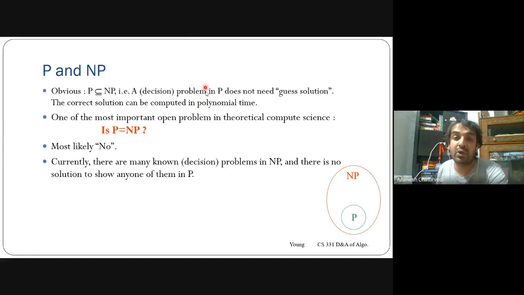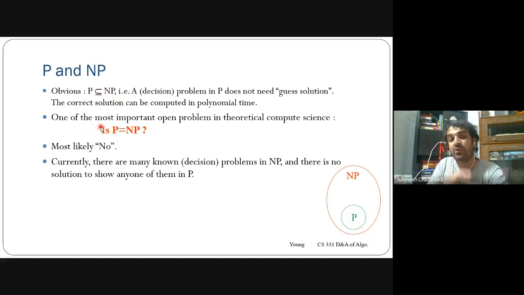solvable in P, meaning polynomial time, it does not need to have some guessing. If you know the deterministic solution, then obviously you can write a non-deterministic algorithm for that as well. Then the correctness of that solution can be computed in polynomial time, meaning you can verify whether it is correct or not in polynomial time as well. Thus, P should be the subset of NP.